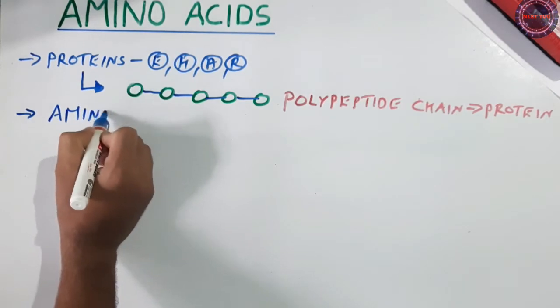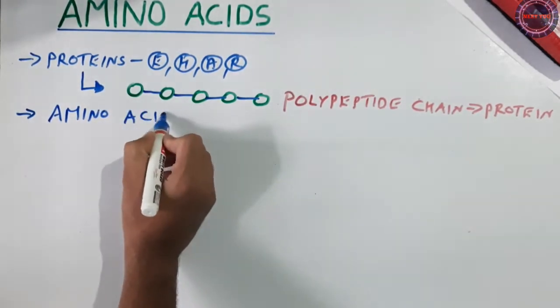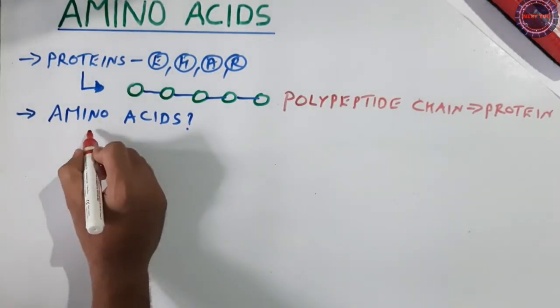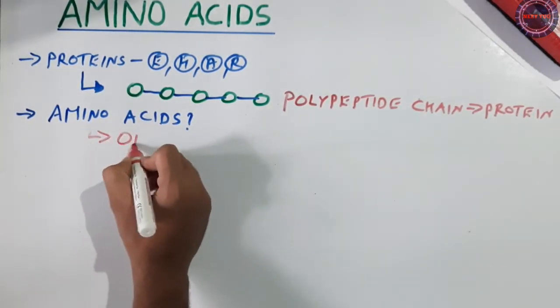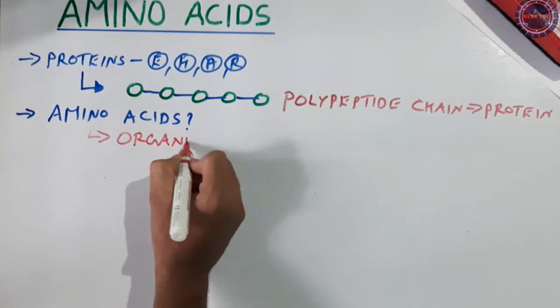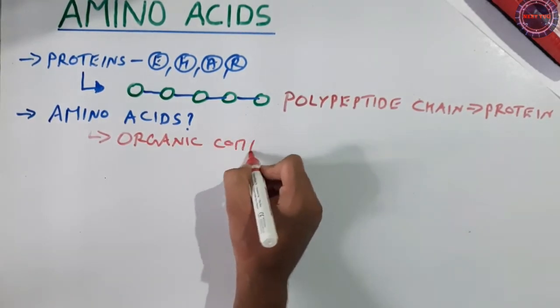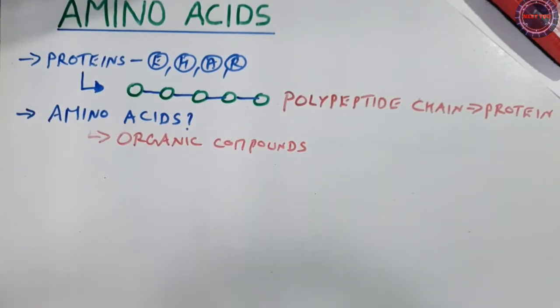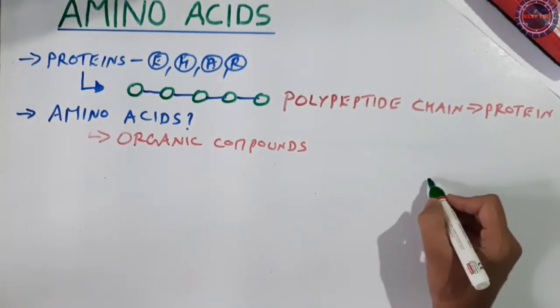So amino acids. See, these amino acids are very simple structures, which are nothing but organic compounds. So C must be there, carbon. And if you look into the structure, particularly it looks like this.